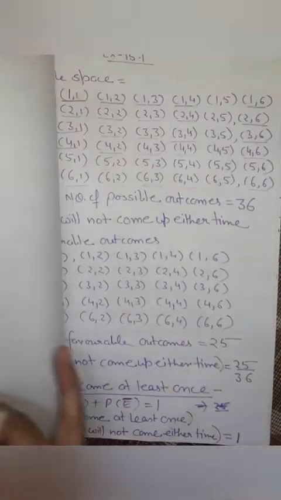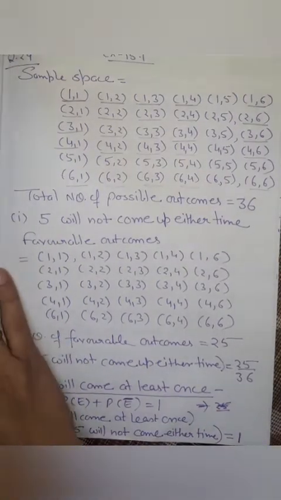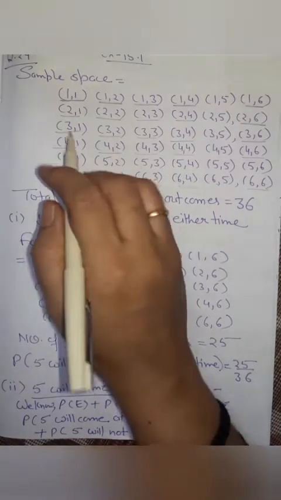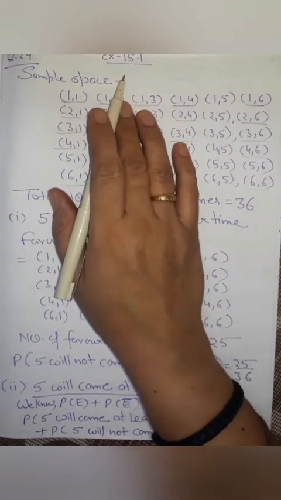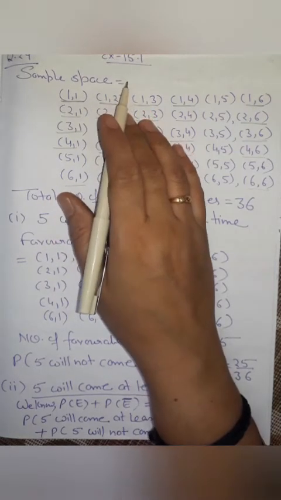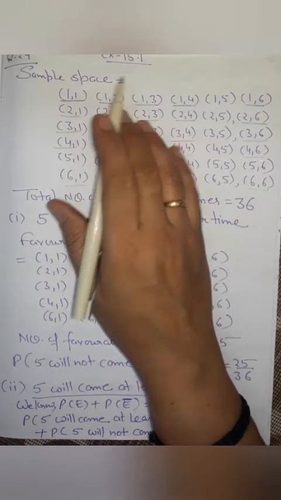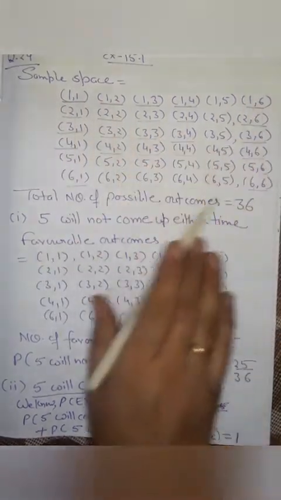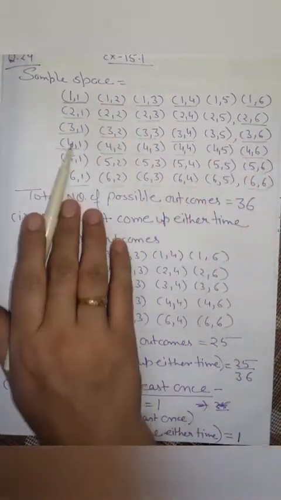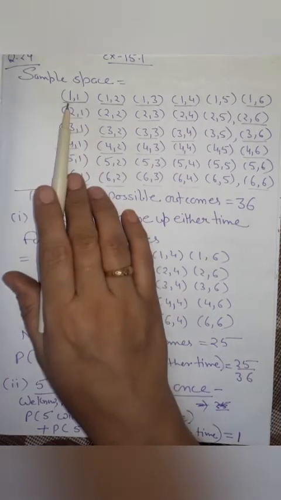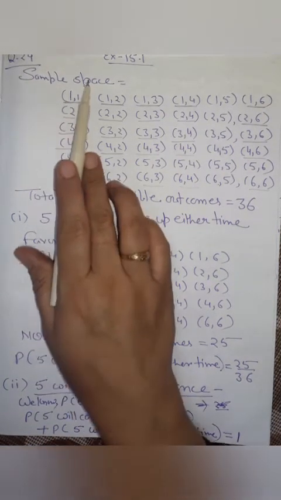Now some more questions I am going to discuss, as question number 24 of exercise 15.1. A die is thrown twice. What is the probability that 5 will come up either time, or 5 will come up at least once? Now you should understand properly that throwing a die twice and throwing two dice simultaneously are treated as the same experiment. Firstly, we will make the sample space for throwing two dice. Okay, now 1 1 means on the first die 1, and the second die also 1.